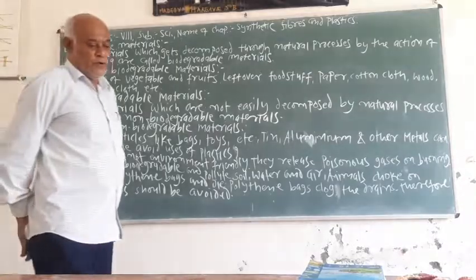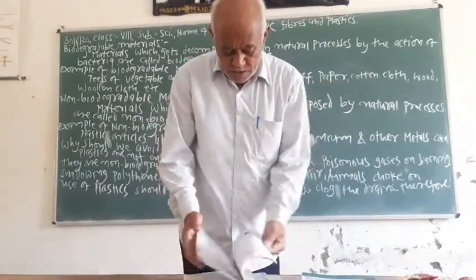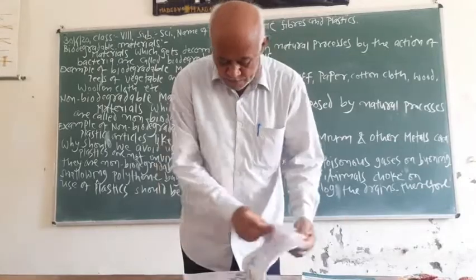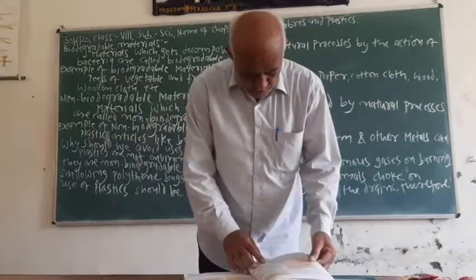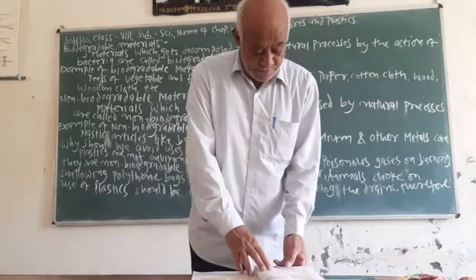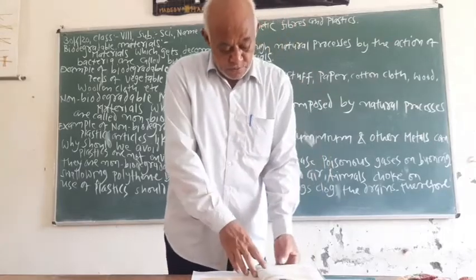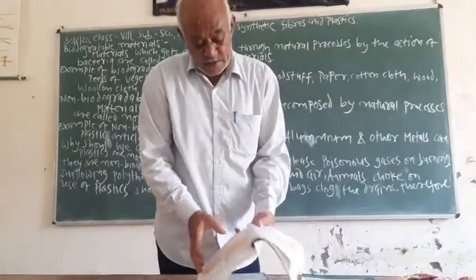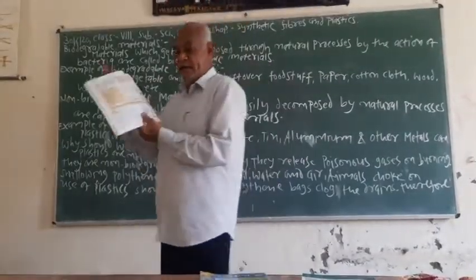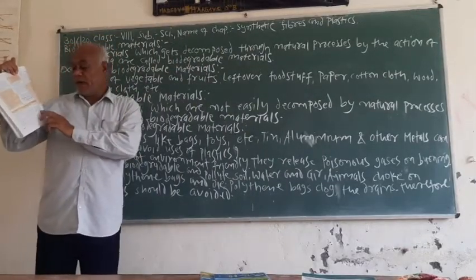In your textbook, one table is given on page number 38, table number 3.2, showing types of waste, approximate time taken to degrade, and nature of materials, whether biodegradable or non-biodegradable.